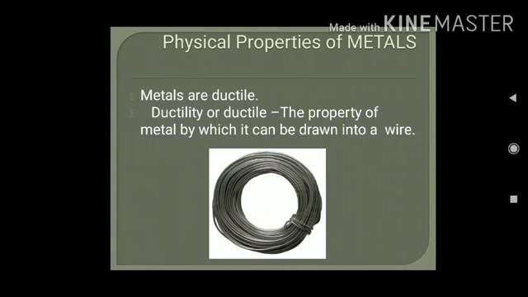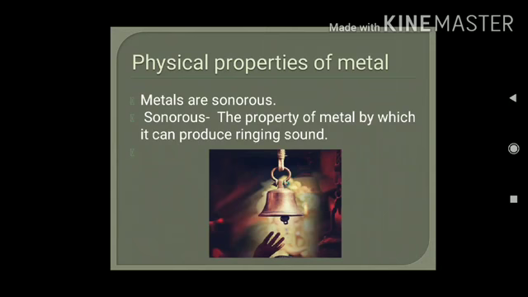Next property is ductility. Ductility is the property of metal by which it can be drawn into wires. You must have seen the copper wire. This is made from copper metal. It is drawn from copper metal and given the shape of a wire. This is due to the property that is ductility.